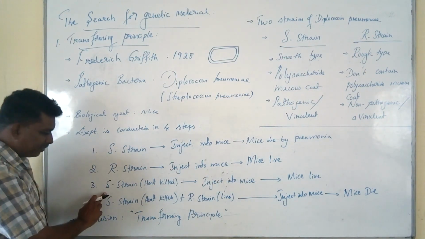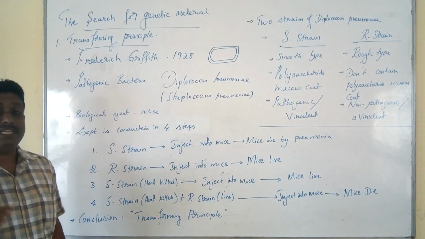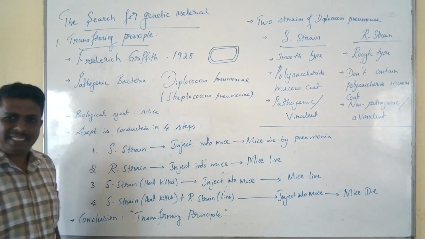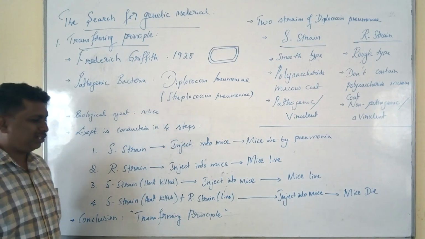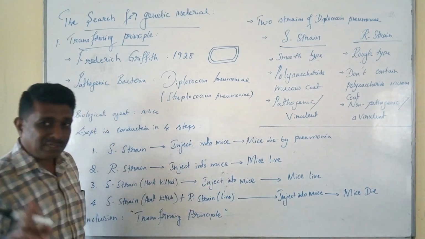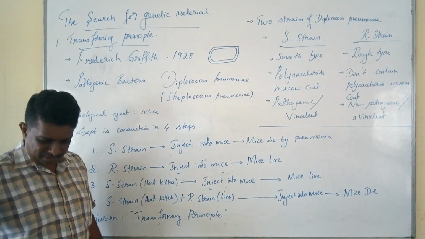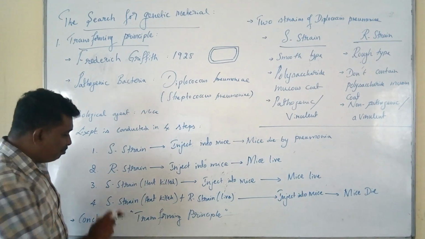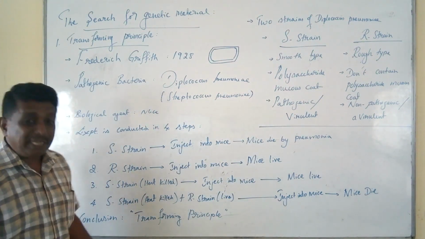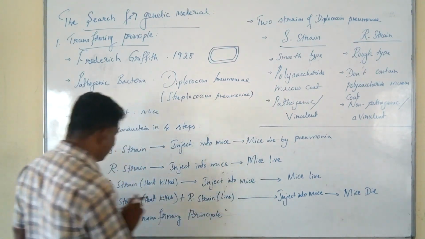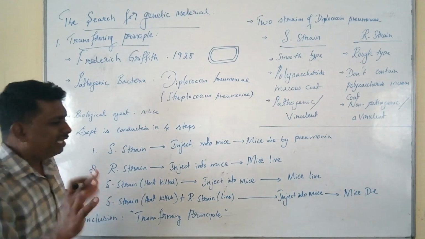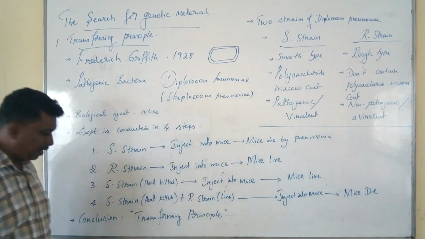In the third step, he again selected the smooth type of Diplococcus pneumoniae and subjected it to heat killing, that is, sterilization. Later, the heat-killed S strain was injected into healthy mice. During the course of incubation, because of the denaturation of the polysaccharide mucus coat, it failed to induce pneumonia, which led to the effective survival of the mice population.